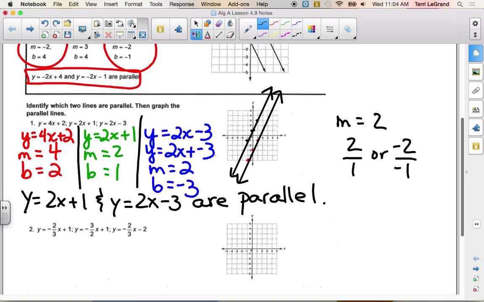Some of you have forgotten our little rule: after we're done graphing, we should check the behavior of the line and see if it matches our slope. Is our slope positive, negative, or 0? What's the behavior of a line that has positive slope? It rises from left to right. Ours is rising from left to right, so feeling pretty good about that.